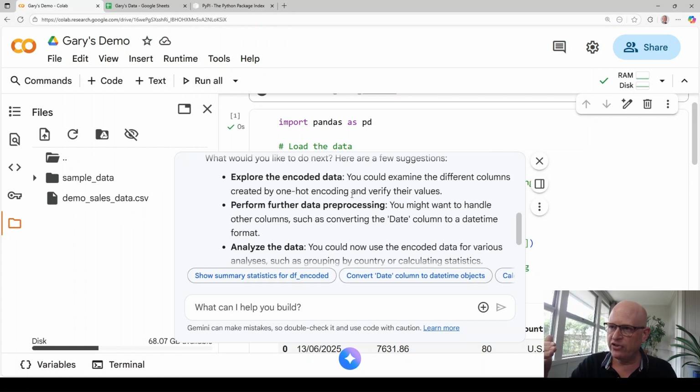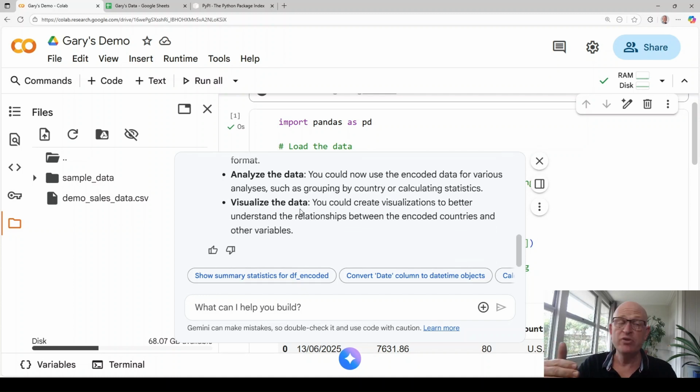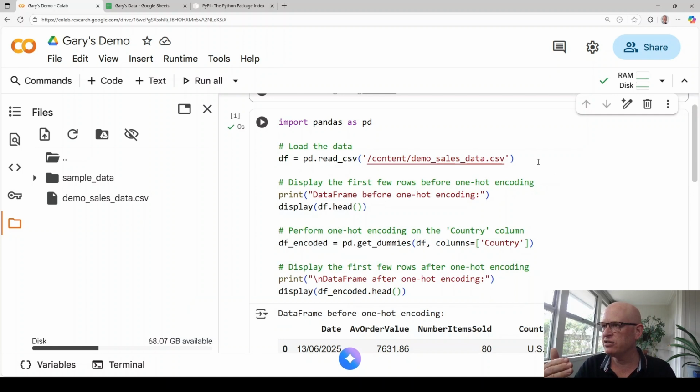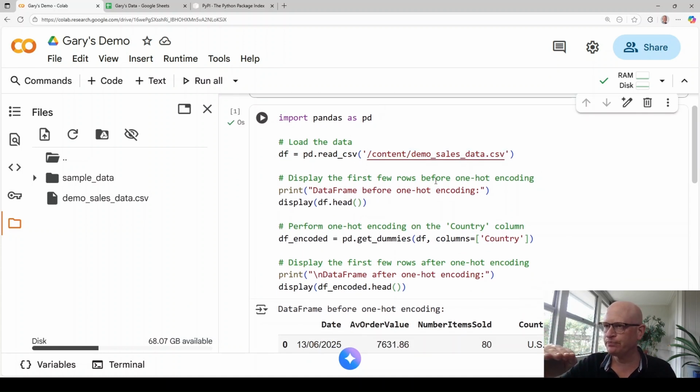So it went through the steps of exploring the encoded data, performing further data pre-processing, analyzing the data, and visualizing the data. Let's see how it went. We'll click the close icon. So starting at the top, first of all, it imported Pandas. Then it loaded up that data.